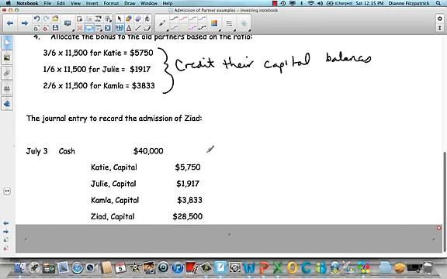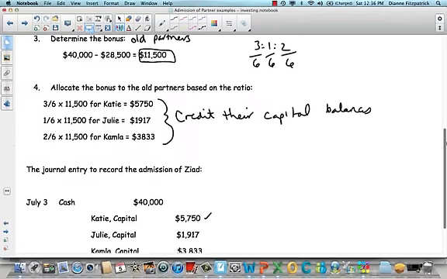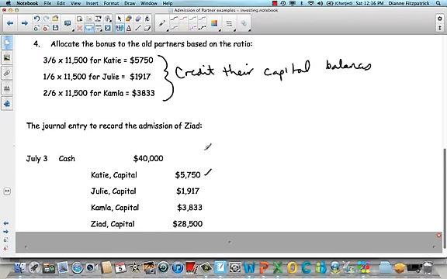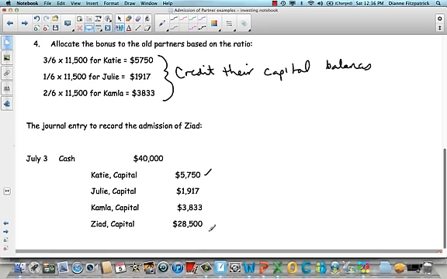So that's the journal entry, and if you were to post this journal entry, this would add to Katie's current capital. So she's going to end up with, I believe she had $50,000 to begin with, so she's going to end up with $55,750. Julie's going to end up with $51,917, and Kamala's going to have $53,833. So that's pretty straightforward.